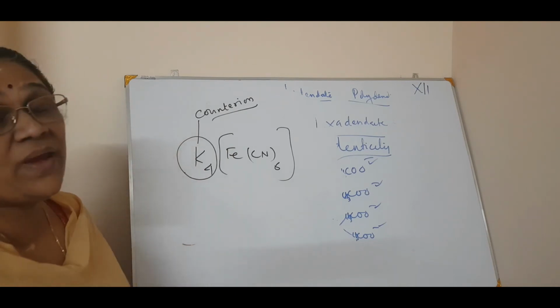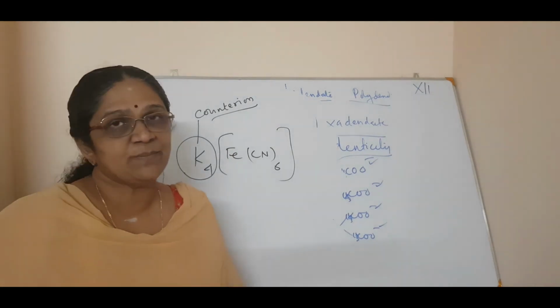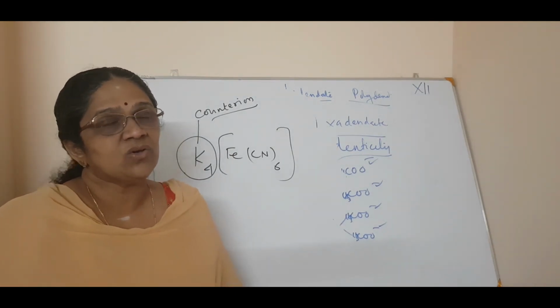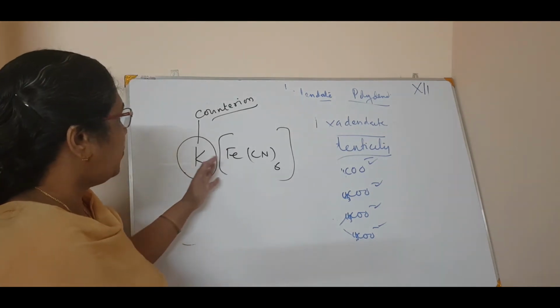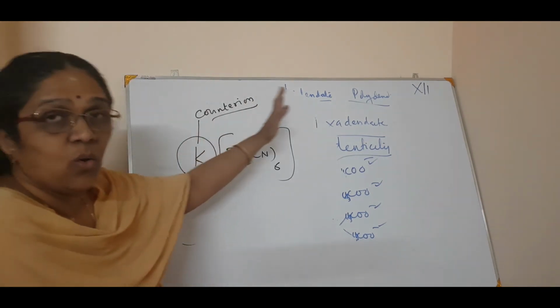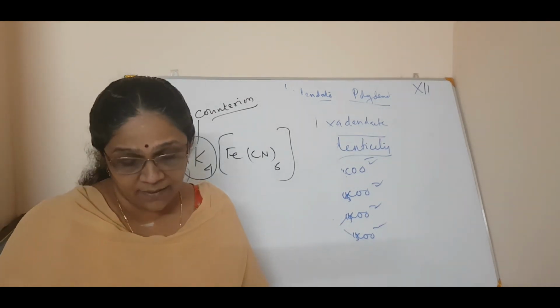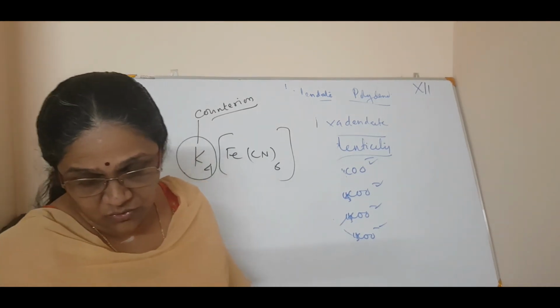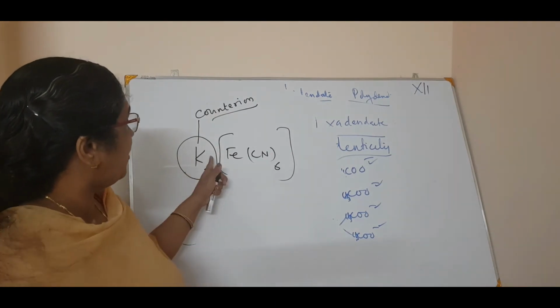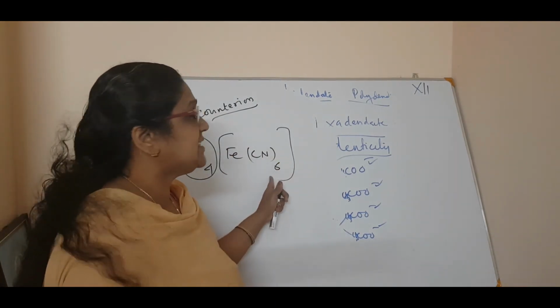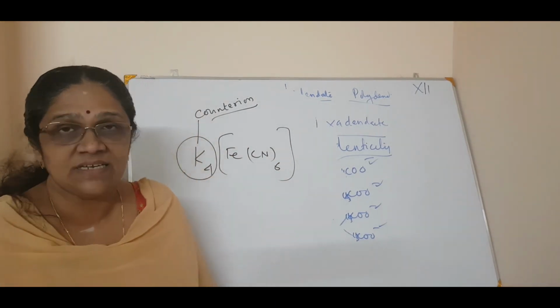Counter ion is always ionizable, the ionizable primary valency. So, the coordination entity with this counter ion, the whole thing, is called the coordination sphere. Clear? In this, K plus is the counter ion and [Fe(CN)6] is the coordination entity.